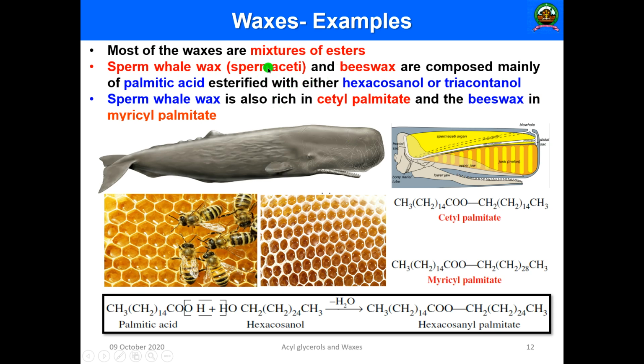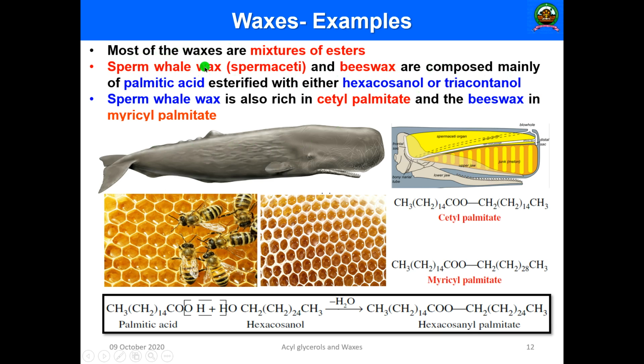Most of the waxes are a mixture of esters. The sperm whale wax, known as spermaceti, and beeswax are composed mainly of palmitic acid esterified with either hexacosanol or triacontanol. So hexacosanol and triacontanol are commonly present.